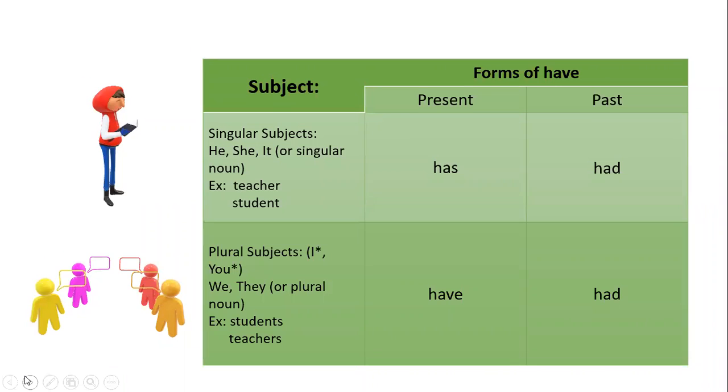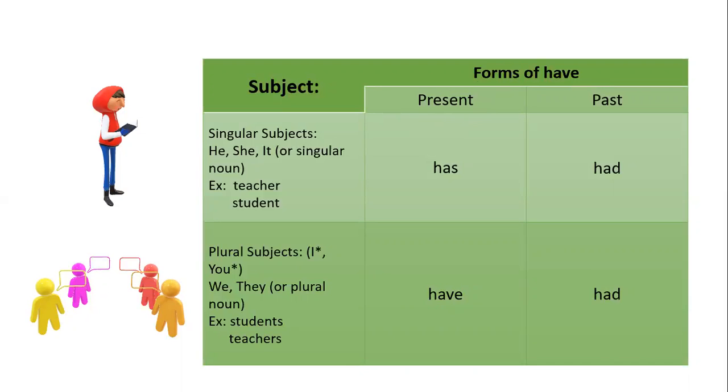Before we continue, because I'm also going to teach you about past with helping verbs, you need to understand the forms of have. Here you go, forms of have. They work specifically for the present tense, because when you're working with the present tense, it is always linked with the subject.